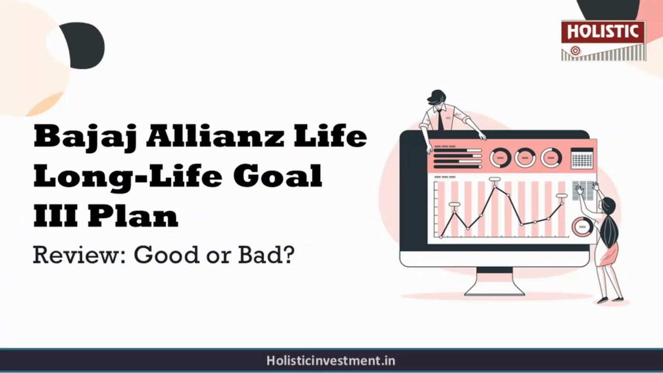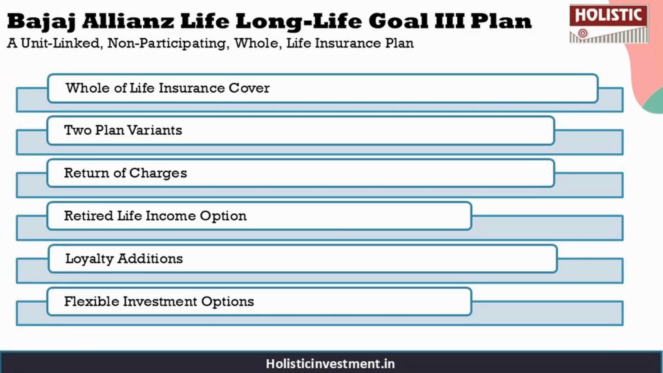So now, before analyzing this policy, let us first understand a few basic details about it. This is a unit-linked, non-participating whole life insurance plan. Some of the key features of the policy are: it provides you with life cover that lasts your entire lifetime, and there are two plan variants, one with waiver of premium, another one without the waiver of premium option, and they also return your charges of premium and mortality charges.